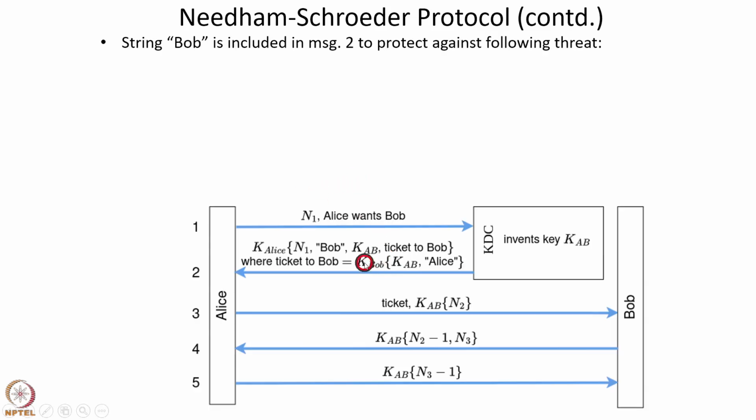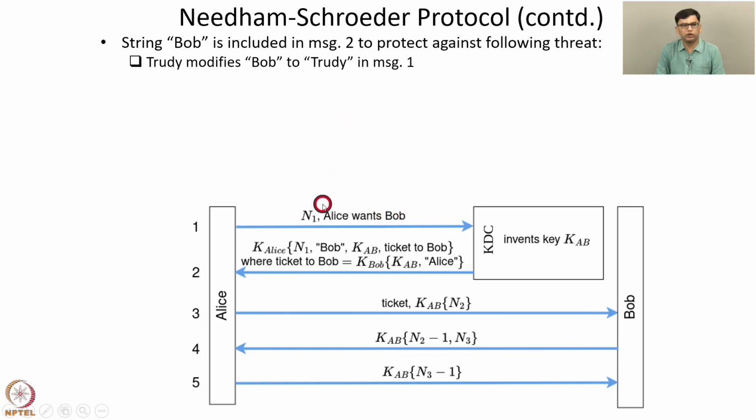Now why is this string Bob included in this message 2? That is done to protect against the following threat. Suppose Trudy intercepts this first message, N1, Alice wants Bob, and modifies the identifier Bob to Trudy in this message 1. So the message reads N1, Alice wants Trudy.